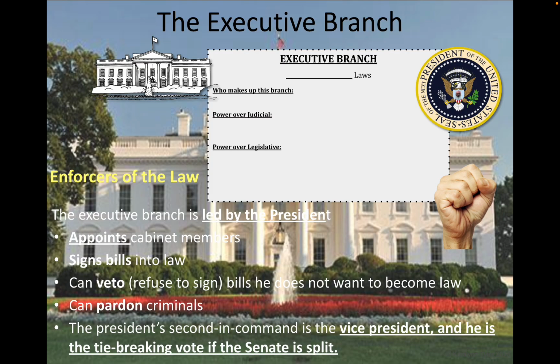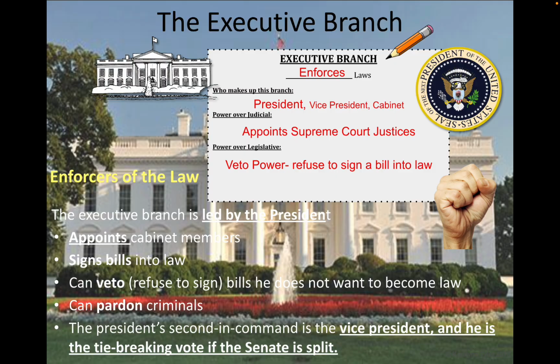Moving on to executive branch. Executive branch, what's the purpose of it? Enforces laws. Who makes up this branch? President, Vice President, and Cabinet. Power over judicial. Appoints Supreme Court justices. Power over legislative. Veto power. Refuse to sign a bill into law.